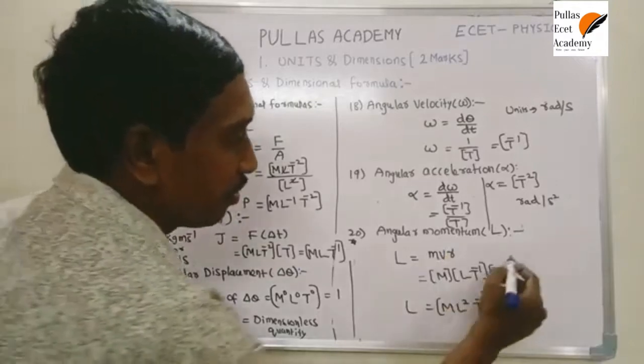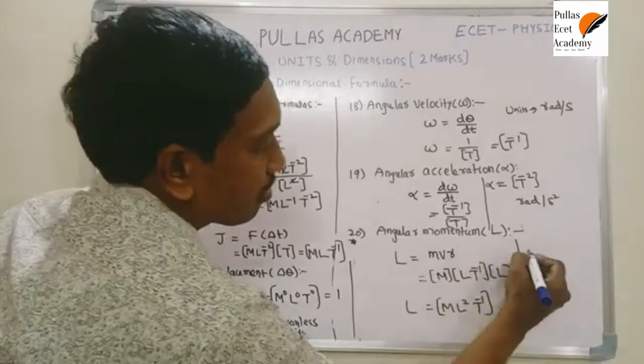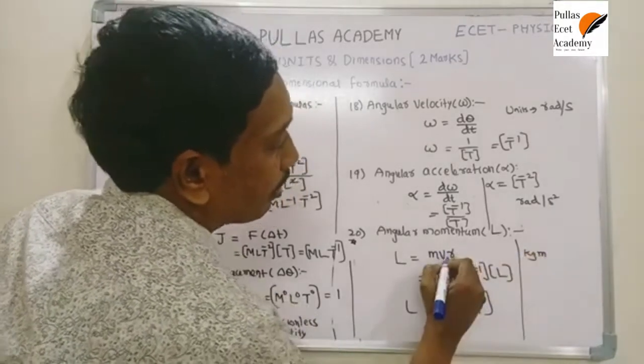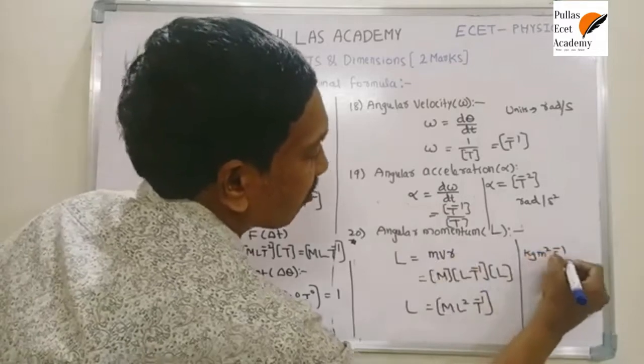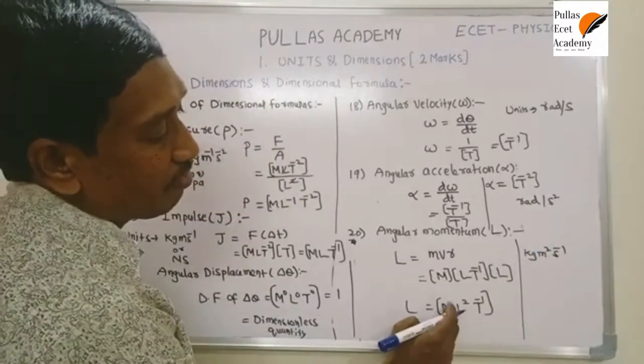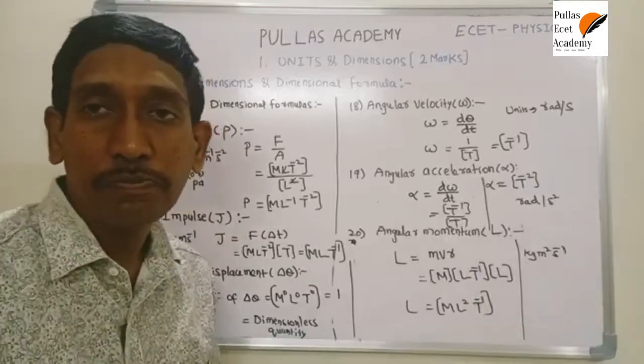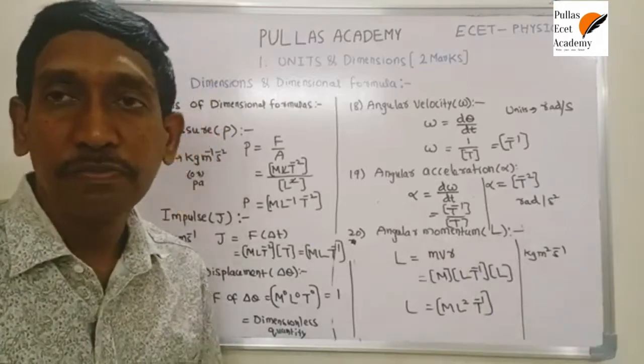If you need the units in the same way, the unit of mass is kilogram, the unit of velocity is meter per second, into meter. So based on this dimensional formula, kilogram meter square per second is the unit of angular momentum. So this is the procedure.